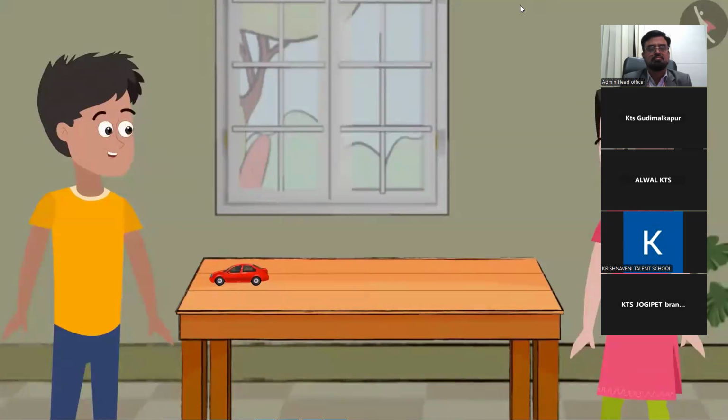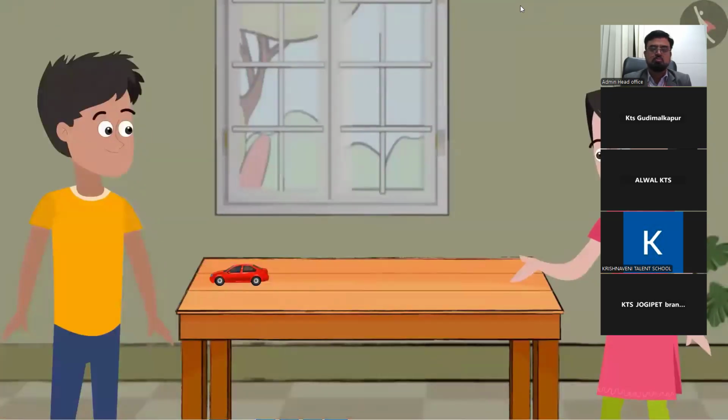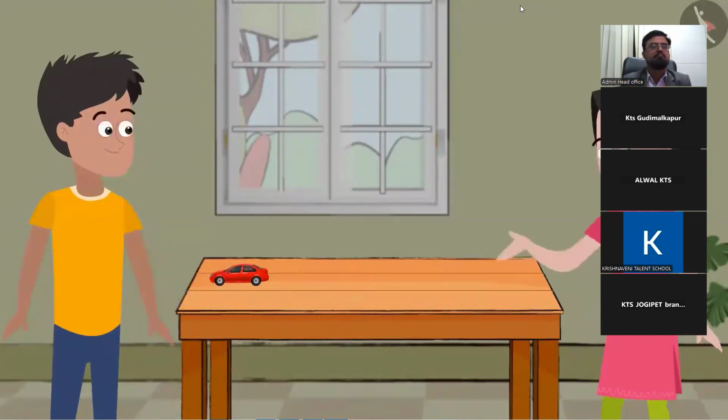Sanya, can you tell me what will happen if you put your palm in front of this moving toy car? The car will stop right here. Oh, so you mean if we apply force in the direction of a moving object, it will move faster. Yes. On the other hand, if we apply force in the opposite direction, then either it will slow down or completely stop moving. Am I right, Bhaiya? Absolutely right, Sanya.